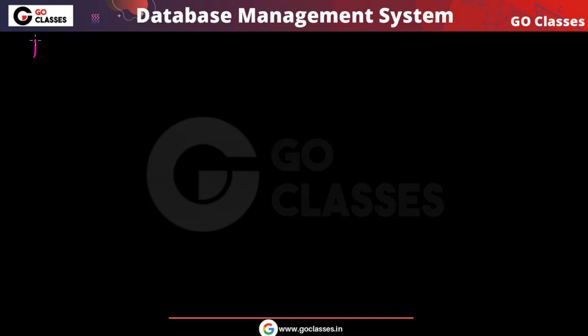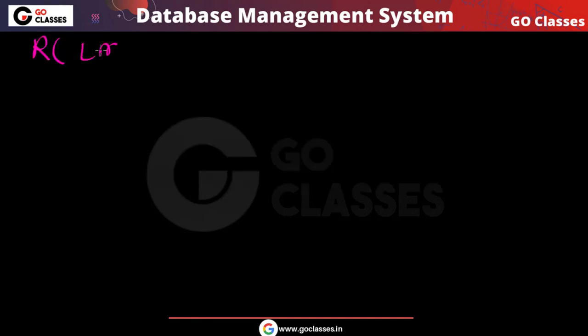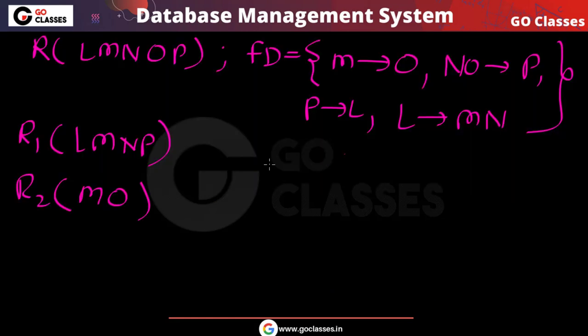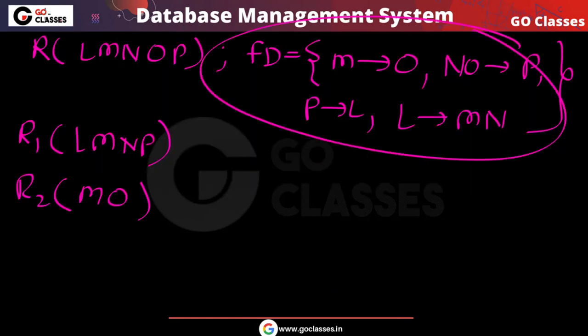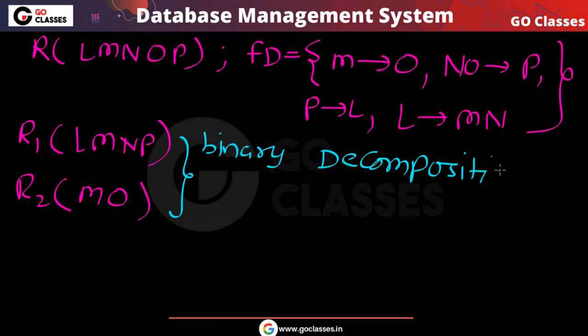So first, you can notice the relation that is given to you. This is LMNOP. This is the relation given, and the set of functional dependencies is also given to us. This set of functional dependencies is M determines O, and so on. These are the functional dependencies given to us, and this is the decomposition. First of all, this is a binary decomposition, and in a binary decomposition, checking lossless or lossy is very simple.